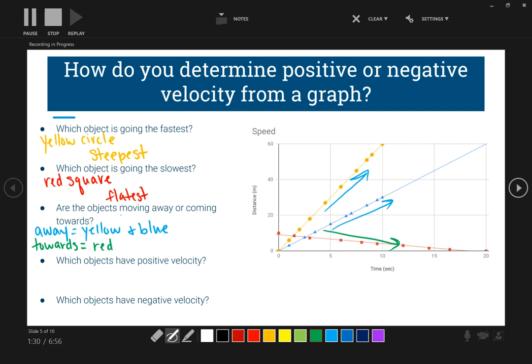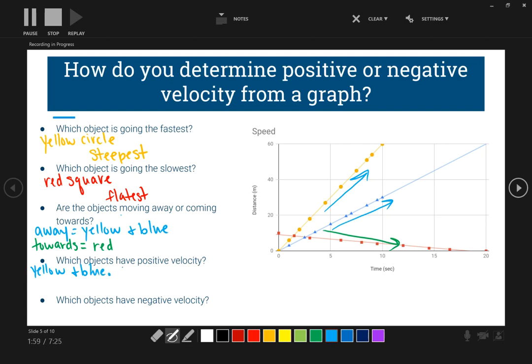You have the red. Okay, so now let's talk about this new concept of positive velocity and negative velocity. Remember that velocity depends on direction. So the objects that are going away, that have a positive slope, have a positive velocity. So again, your yellow and blue have a positive velocity.